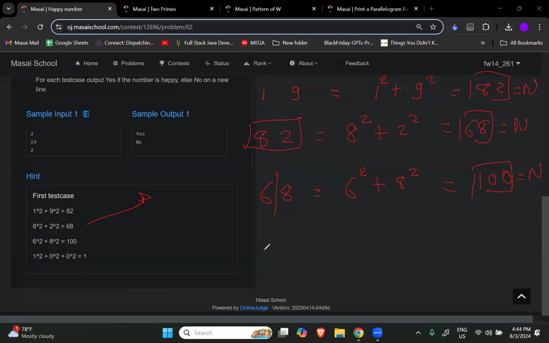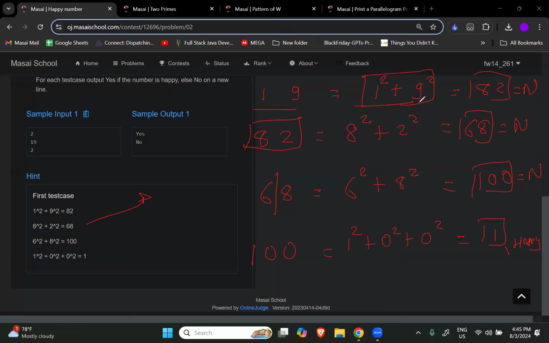Now 1 square plus 0 square plus 0 square, and the final answer will be 1. Now I got 1, that means this number is a happy number. This much is understood, right? This part is easy: doing the squares, finding the answer and assigning it to n.